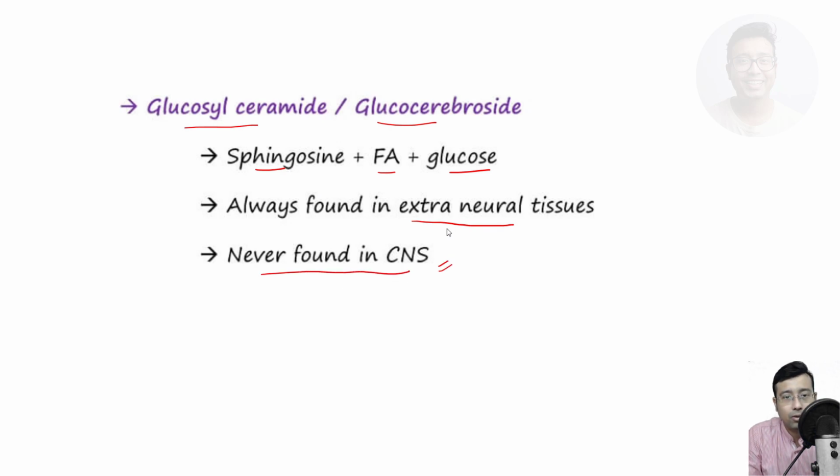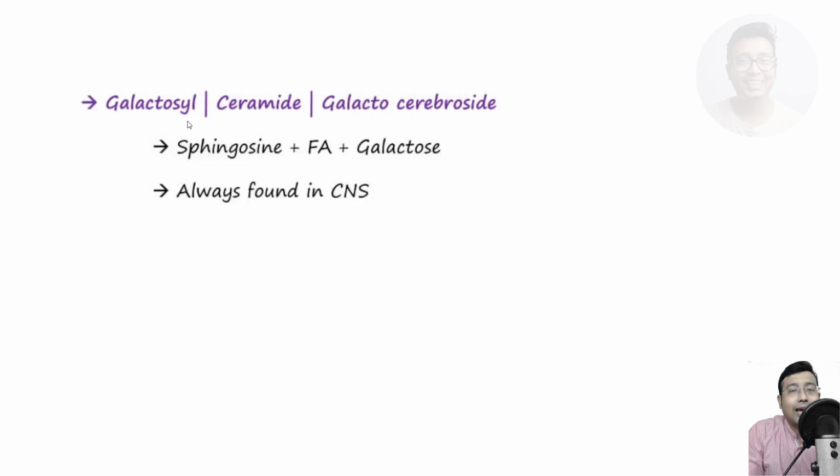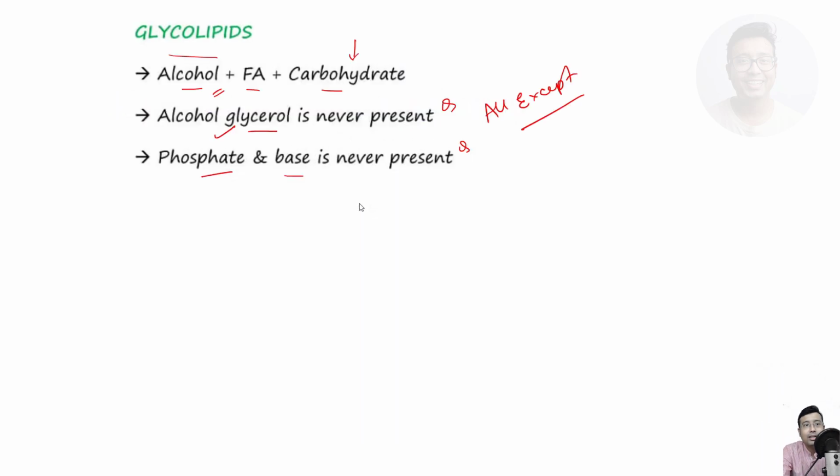Very important. And the next type, galactosylceramide, is sphingosine plus fatty acid plus galactose. The carbohydrate is not glucose, it is galactose. It is known as galactocerebroside or galactosylceramide. They are always found in the central nervous system. So these are two varieties of glycolipids.